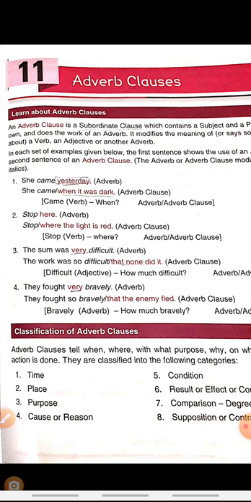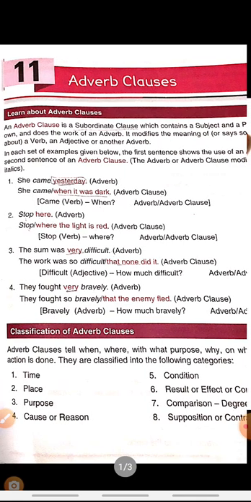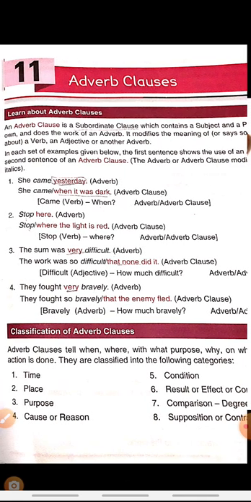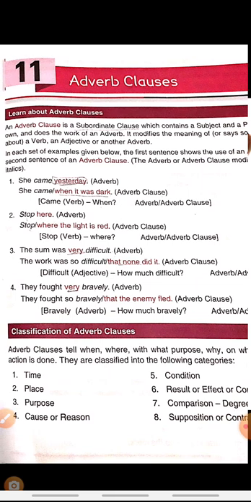So let's start. An adverb clause is a subordinate clause. Subordinate means dependent clause, which contains a subject and a predicate, and it does the work of an adverb. It modifies the meaning of a verb, adjective, or another adverb.